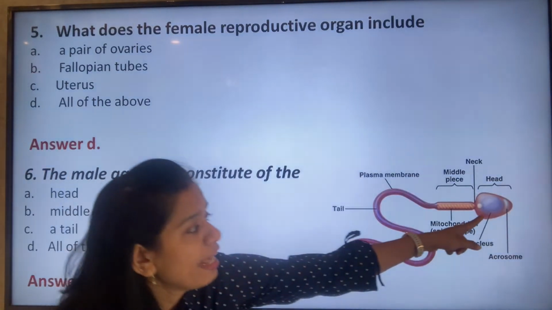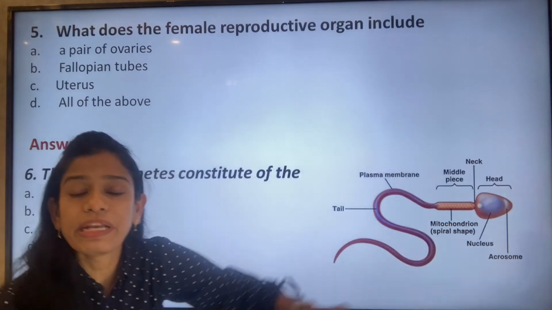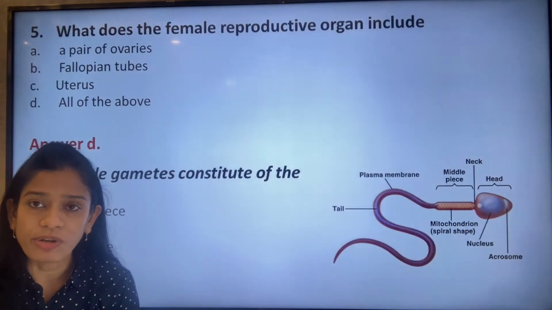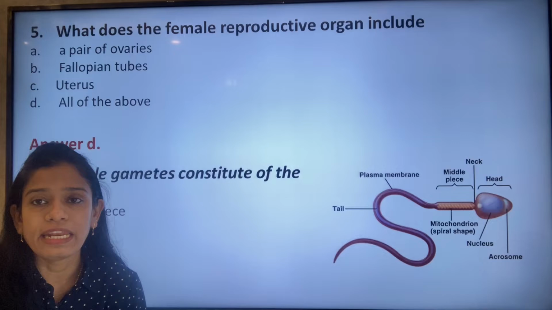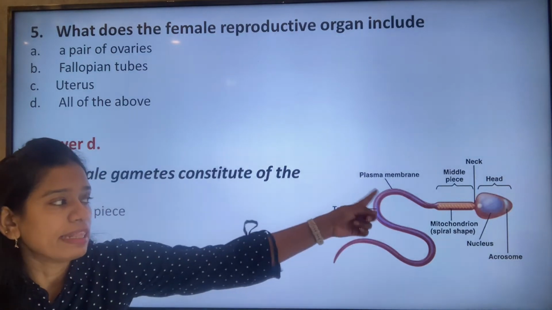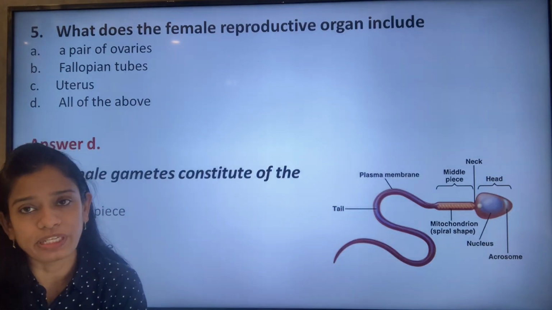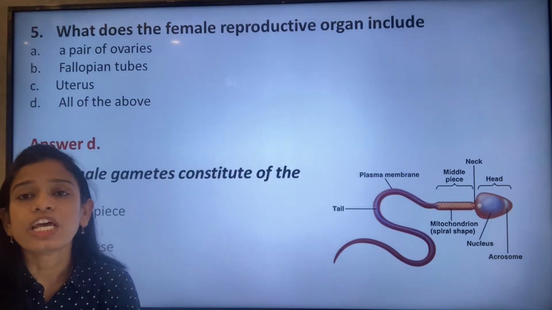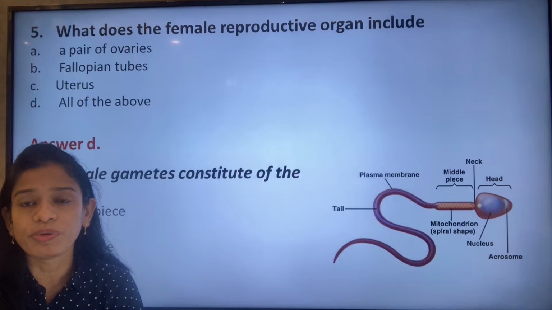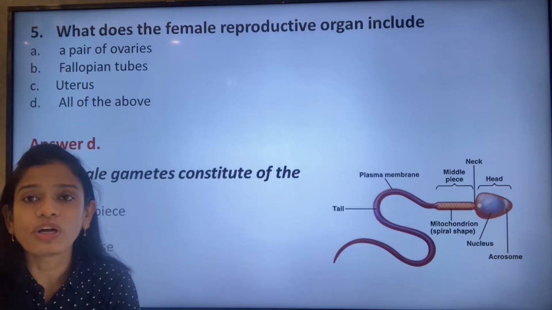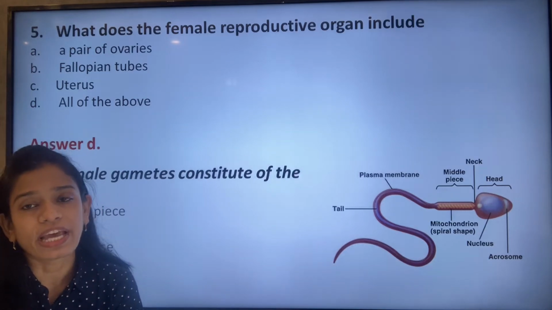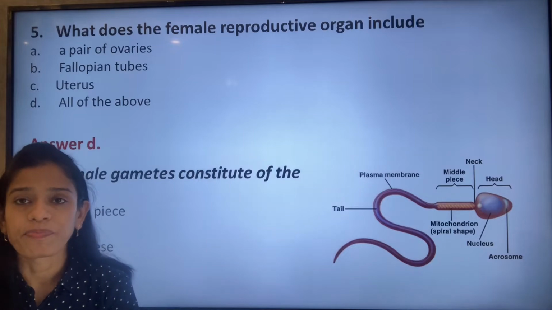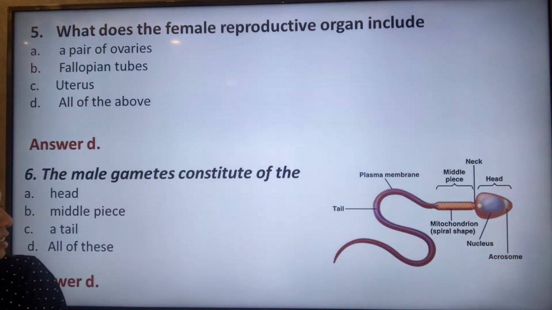This is the head and this is the middle piece, which consists of mitochondria, which produces the energy for their mobility, and the tail, which helps in their mobility, because the primary function of the sperm is movement. They have to travel a long distance to reach and fertilize the egg. So option D is the correct answer.